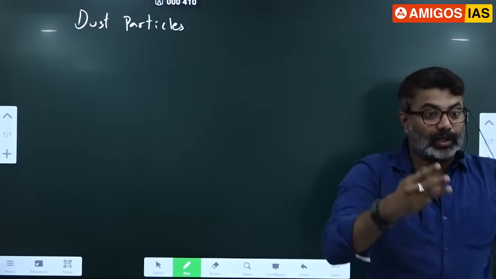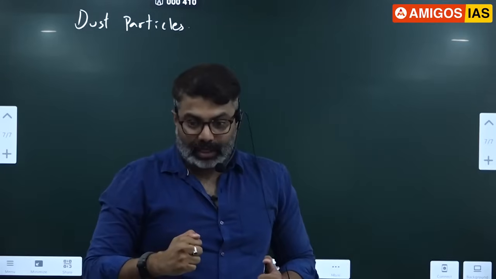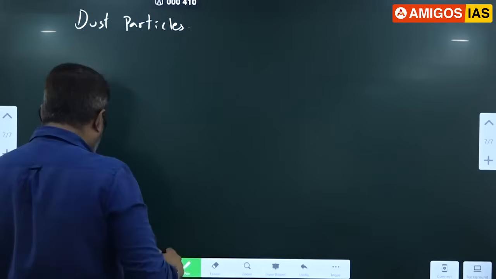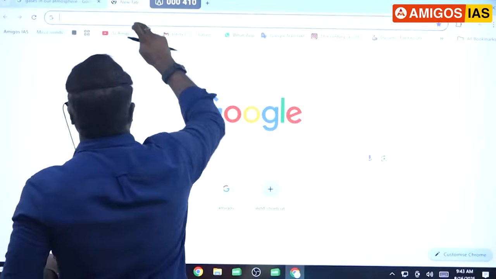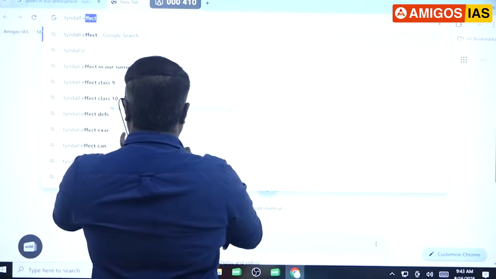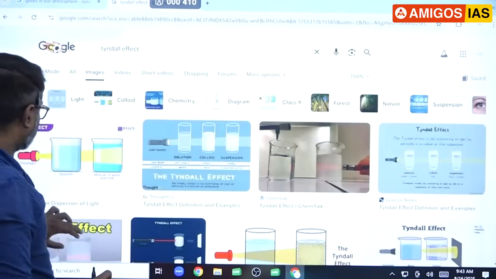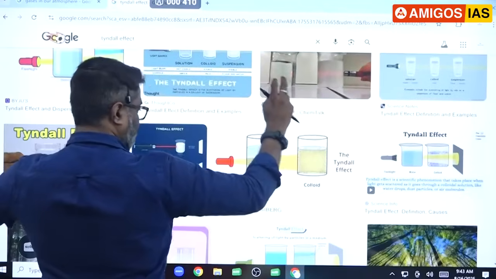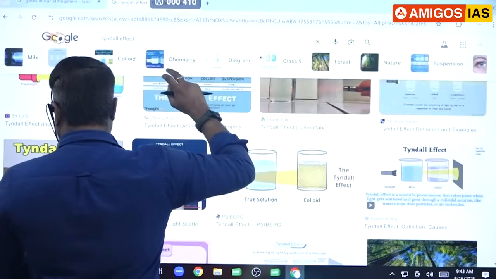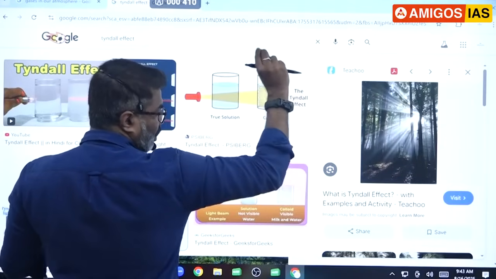The sunlight entering through that will fall on those dust particles. Those dust particles are illuminated. You go there and try to catch it, but you will not get anything. Have you noticed that? That is called the Tyndall effect. All of you would have seen this. The light entering the room, correct? Dust particles are basically illuminated. So then you will be able to see those dust particles there.